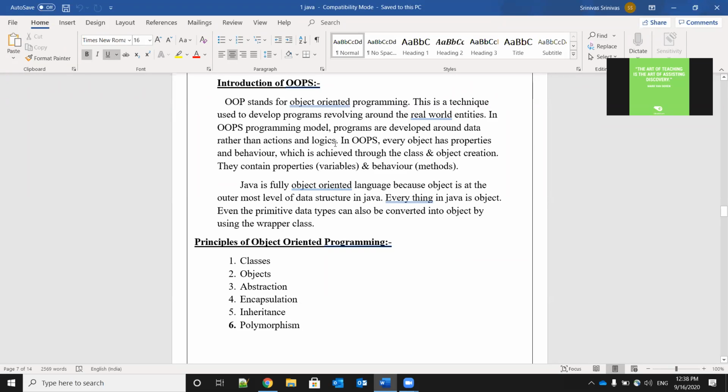Java is a fully object oriented language because object is at the outermost level of data structure in Java. So Java is a fully object oriented language. Totally it will depend on the objects.